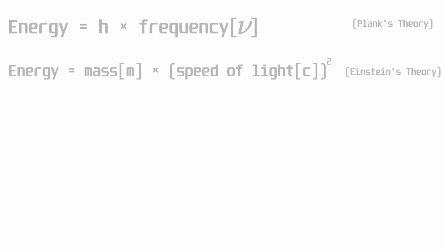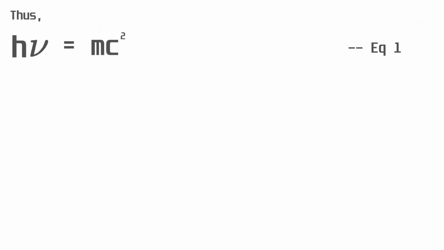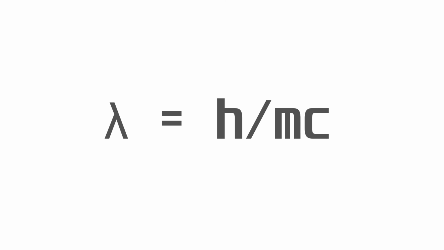We know that E equals h nu and mc square, thus h nu equals mc square. We know the speed of light, which can be equated according to its frequency, and putting this in the first equation, we get lambda equals h upon mc. Now replacing the speed of light by the speed of any object, we get lambda equals h by mv. Now we know momentum is mass into velocity, thus the wavelength of any object is the Planck constant upon its momentum.